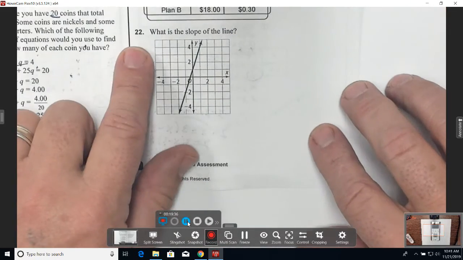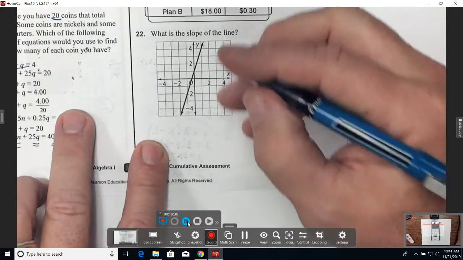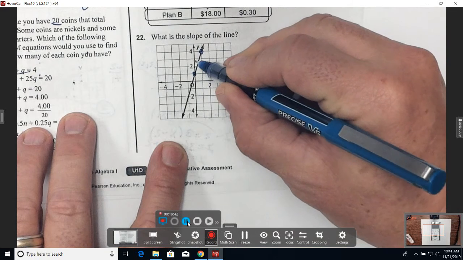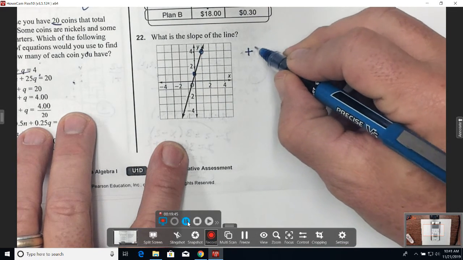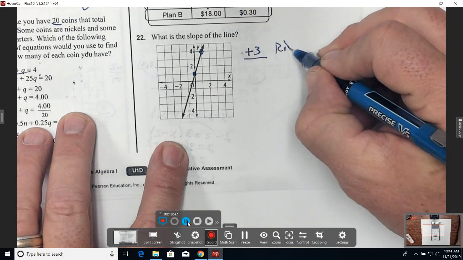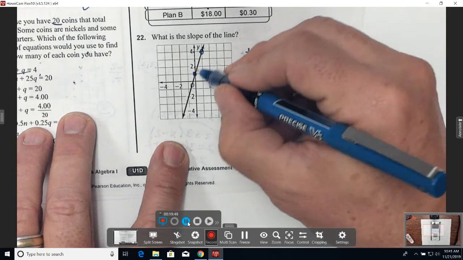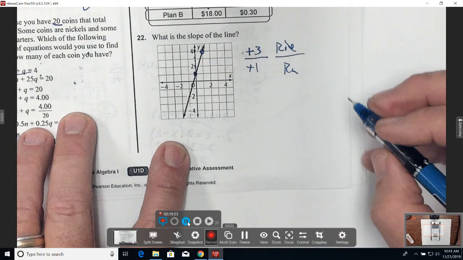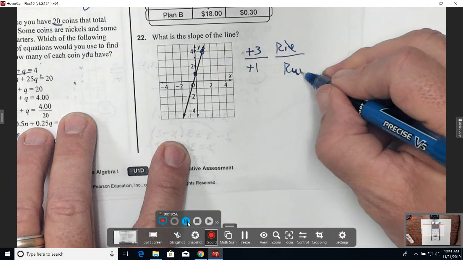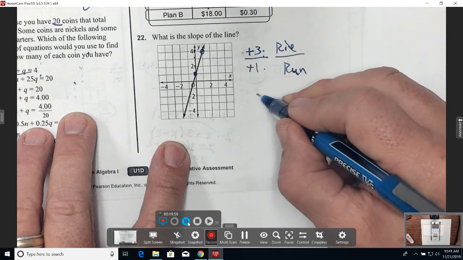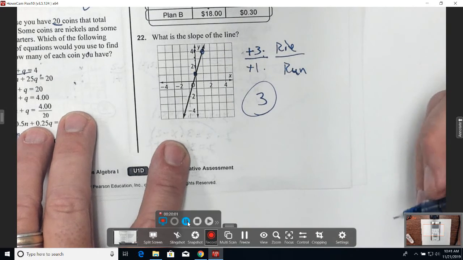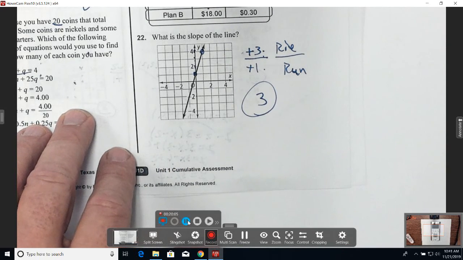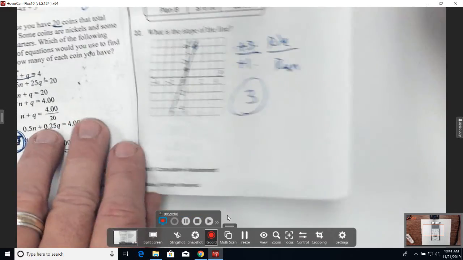Alright, 22. What's the slope of the line? Just find 2 points to find the rise over the run. Here's a point, here's a point. I rise up 1, 2, 3, so that's up 3. That's my rise, over my run. If I rose up 3 and go to the right 1, that's in a positive direction, 1. So my rise over my run is 3. So the slope of the line is simply 3, and you can just leave that as a number. Y'all good with that? Okay, so that would get you through every answer.